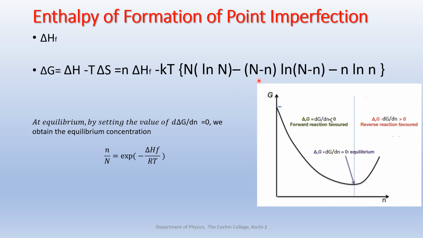Okay, then the first term, capital N log N: the derivative of this term will be 0, because the differentiation is with respect to small n and this capital N is a constant number. And for the derivative of the next term, you can use the product rule there, n plus N times log of n plus N. Okay, so use the rule and you will get that result. And then the last term also, n log n, you can use the product rule to differentiate. And that gives the answer n by capital N equal to exponential minus delta HF by RT.